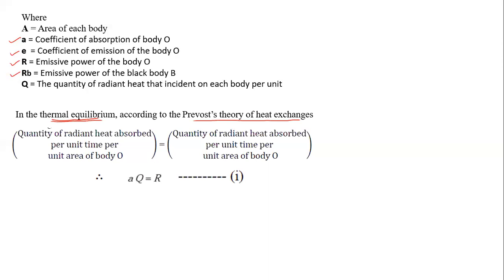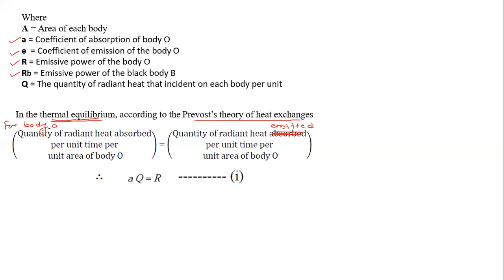Now this we are writing for body O. For body O, the quantity of radiant heat energy absorbed is equal to the quantity of radiant heat energy emitted per unit time per unit area.